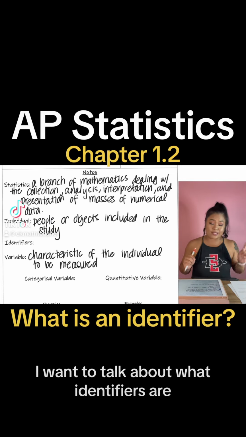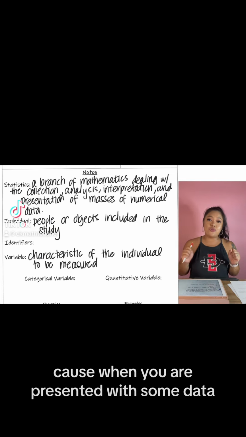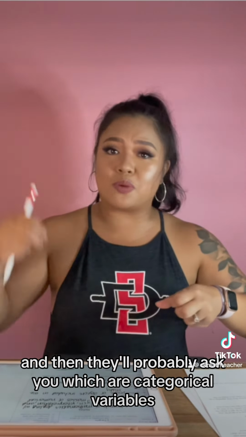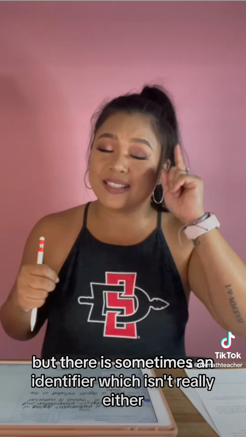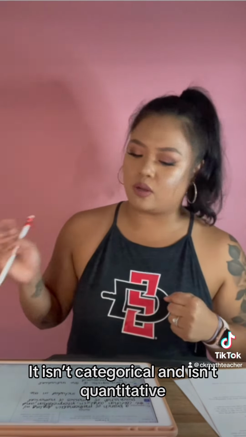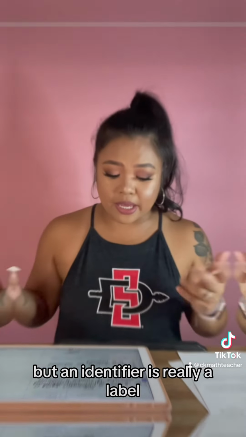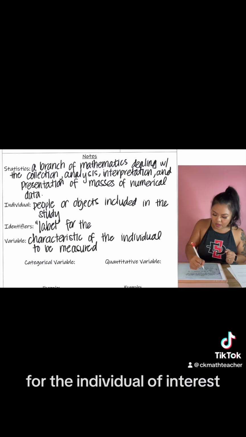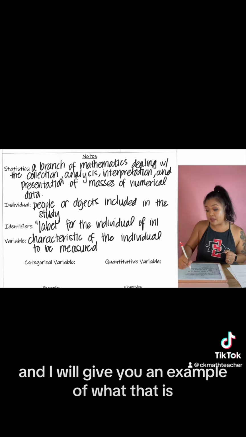Before we do that, I want to talk about what identifiers are, because when you are presented some data, it'll give you all these things, and then they'll probably ask you which are categorical variables, which are quantitative variables. But there is sometimes an identifier, which isn't really either. It isn't categorical and it isn't quantitative. But an identifier is really a label for the individual of interest. And I will give you an example of what that is.